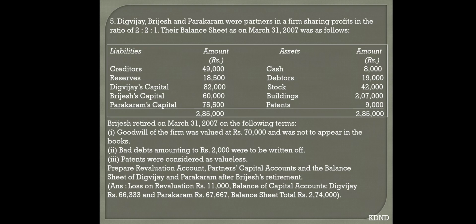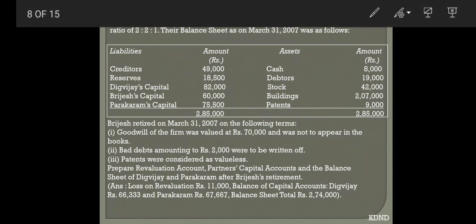Now all the adjustments of the sum are done. Now you have to transfer one by one all the items in the balance sheet whatever is left. So first of all, cash, transfer cash to assets. Debtors is done, stock 42,000, building 2,07,000, patents 9,000, we had already made it nil. Debtors and patents are adjusted. Now come to your liability side. Creditors, make it as it is.